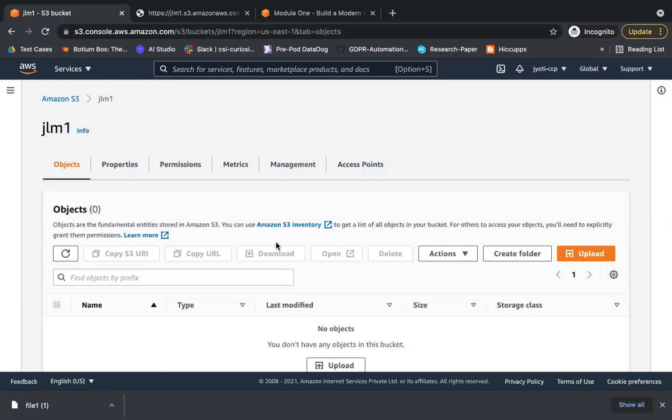Second is, for example, you have deleted a file by mistake, and now you want to retrieve it. If you had enabled versioning, you can very easily retrieve your deleted file. What Amazon does is, for the current version which you have deleted, it adds a delete marker. I'll show you what that delete marker is. Using that delete marker, you can retrieve your original file. Okay, so let's go through the theory of versioning, and then we'll perform a lab on that as well.